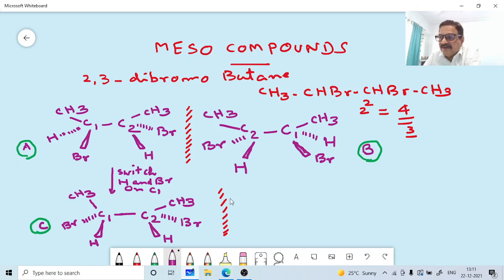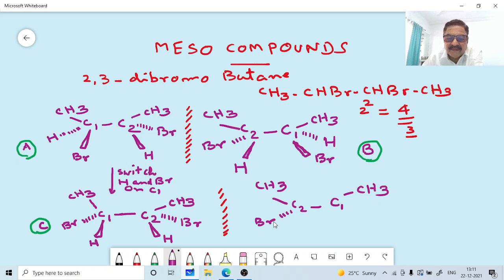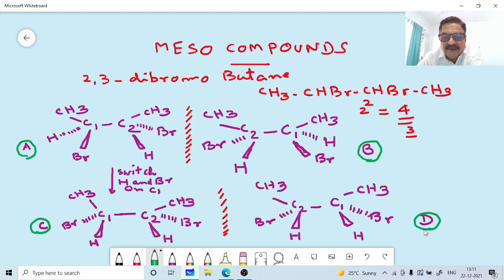So this compound is D. We will be getting another one, D. We have got D, another compound D here.